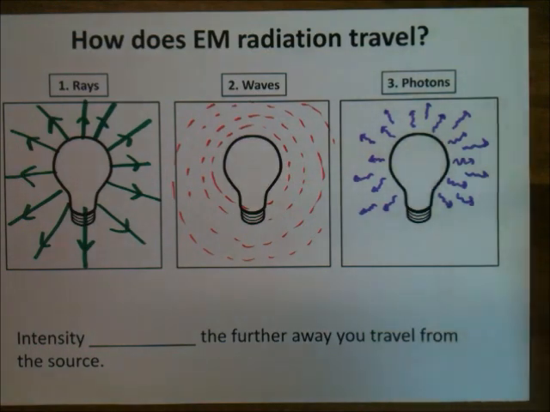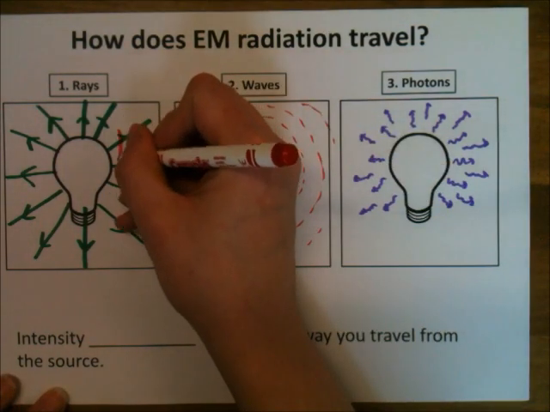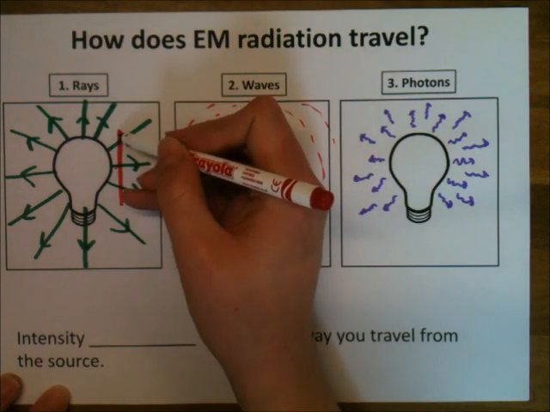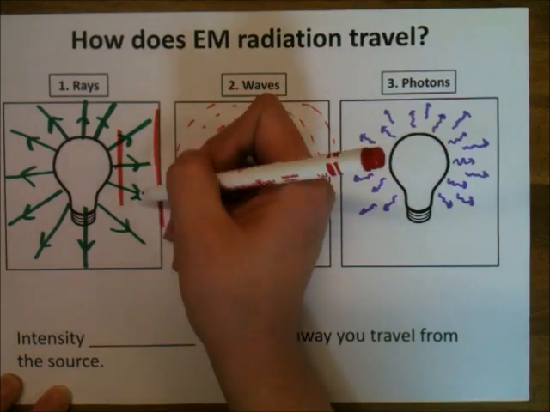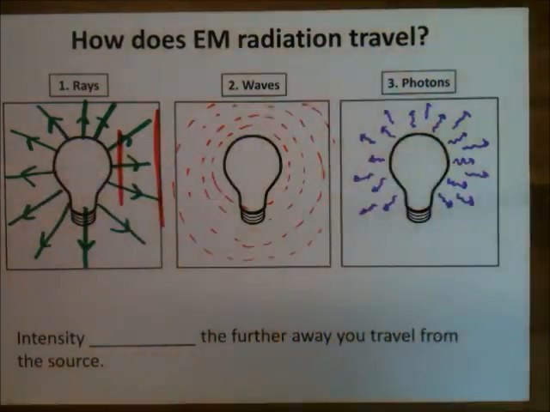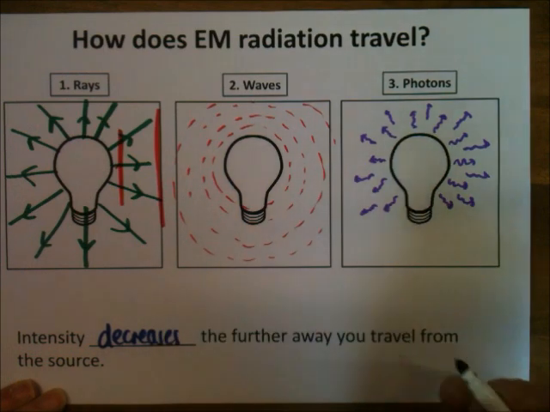Now, intensity, we said, remember, was how much energy arrives at a square metre of surface every second. If you think about it, the further away you get from a light, the less intense it looks. And that's because the less energy is reaching your eye. If you look here, if I had a line here, if I was stood at this point, I'd have a lot more rays, they'd be closer together, hitting the wall, than if it was here, because here, they're further away. So that means it's more intense. The light has spread out. Same with the waves, same with the photons. So EM radiation spreads out as it travels. Very important to know that. And that means that the intensity decreases the further away you are from the source.